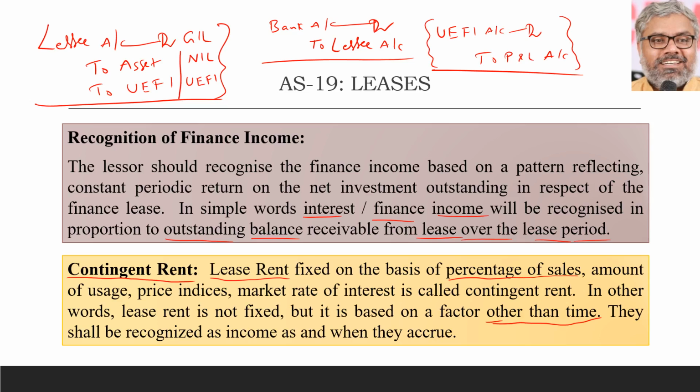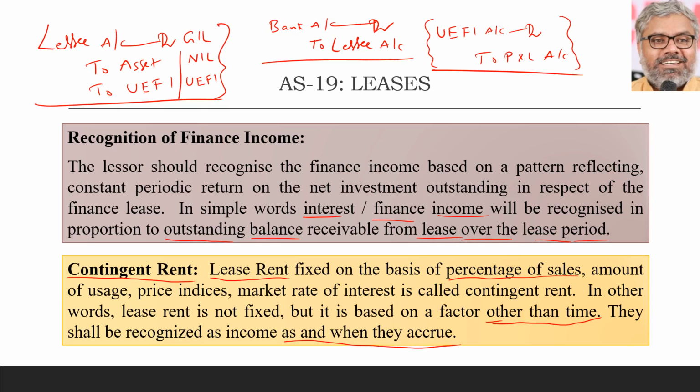Then they shall be recognized as income as and when they accrue. Only then. Then this normal recognition will not happen. Like lessee account, asset account and all should not be recognized. The revenue from such asset should be recognized only as and when that revenue accrues. In other words, as good as operating lease.